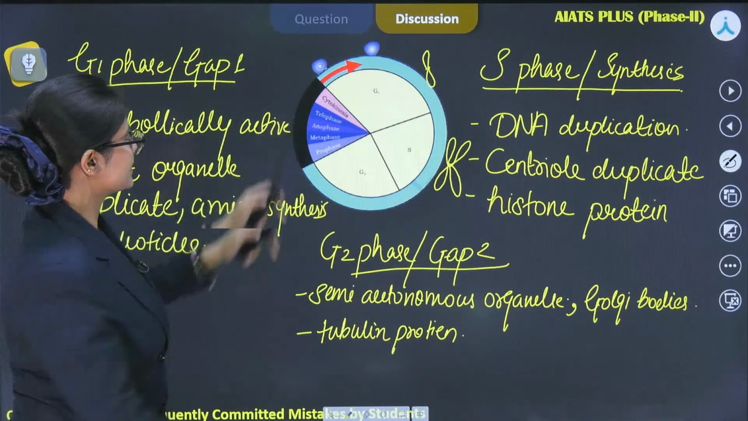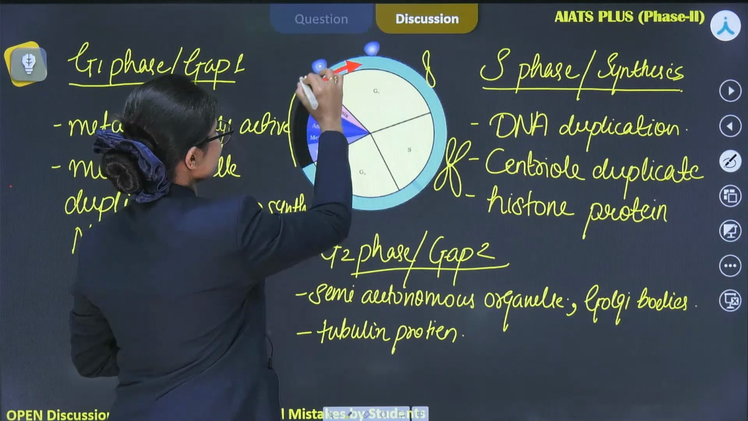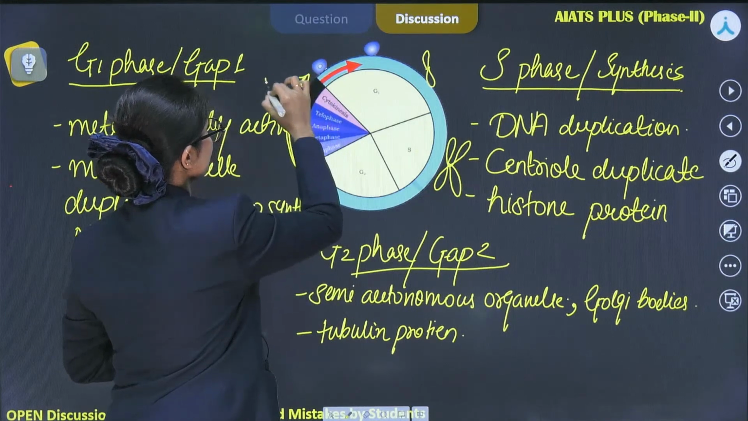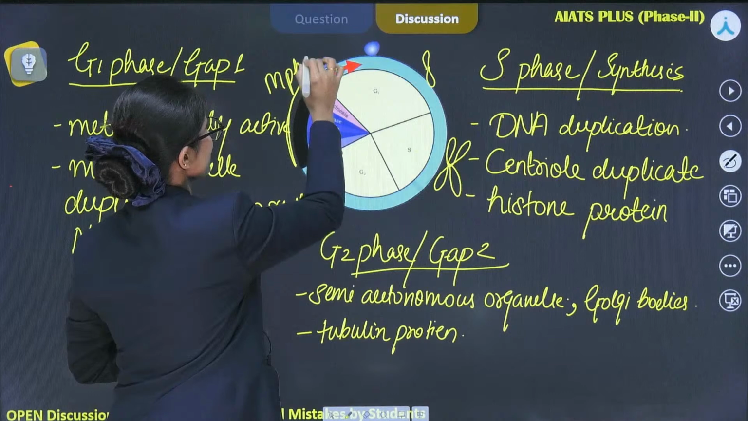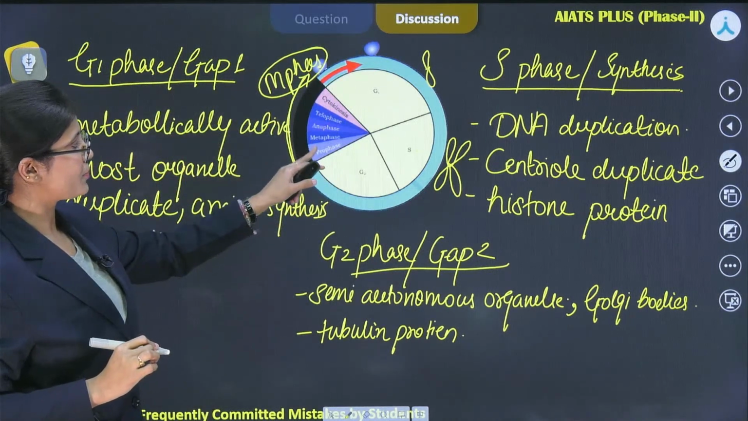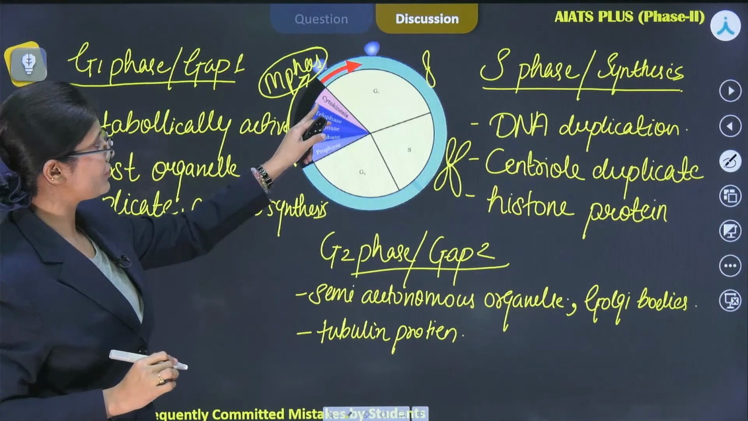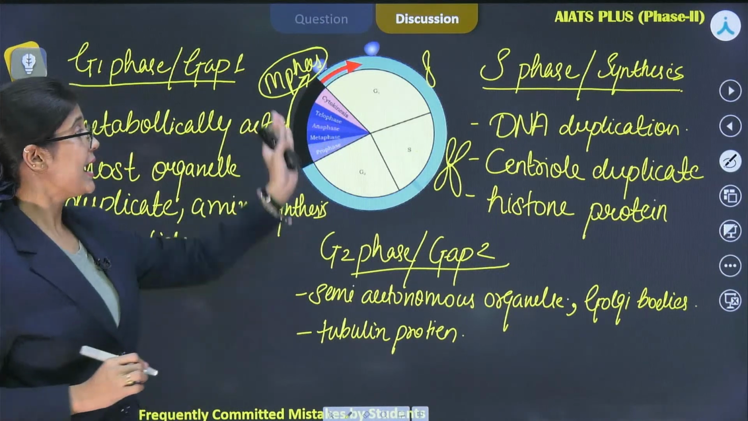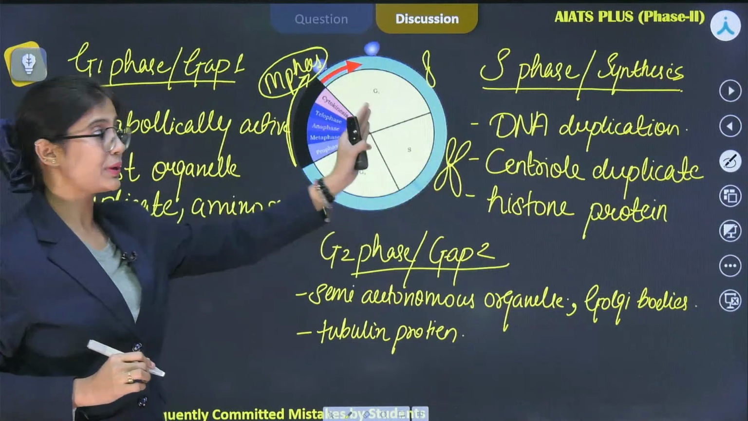After that, this is M phase. This region is M phase. As you can see, it is a really small area of the cell cycle, and it consists of prophase, metaphase, anaphase, telophase, and then cytokinesis, and after that G1 phase will arise again.